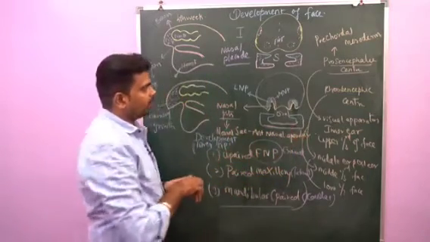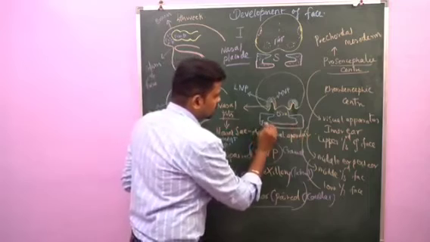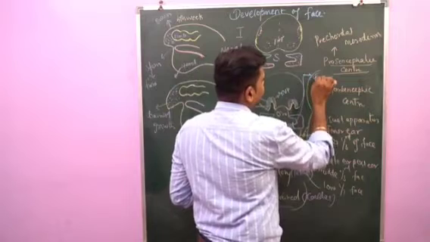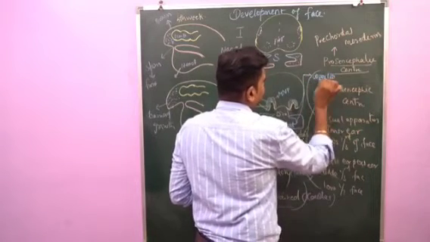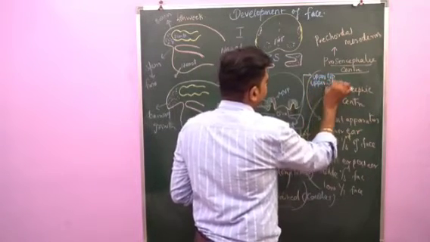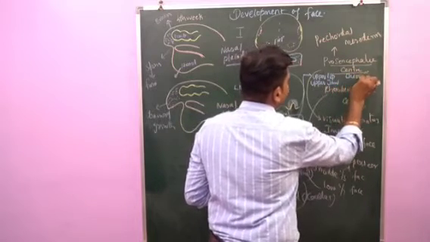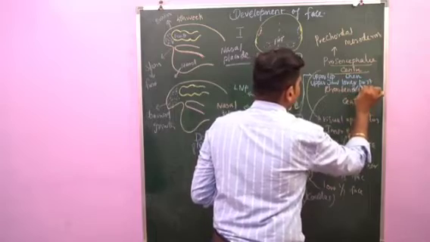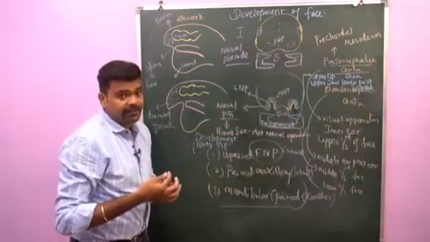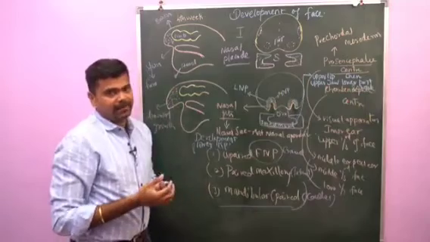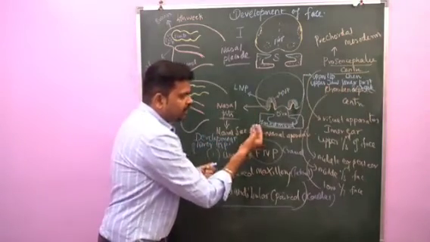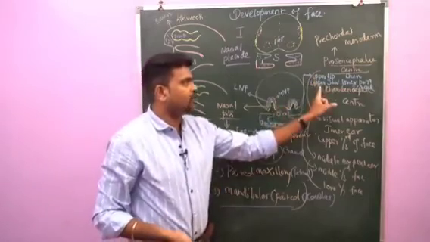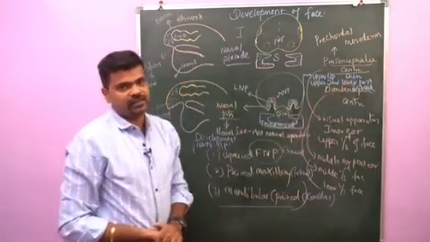As a result, the fused mandibular arch gives rise to upper lip, upper jaw, chin and lower part of cheek. You can say these are the derivatives coming from the paired mandibular processes. So the paired mandibular processes fuse in the midline and give rise to upper lip, upper jaw, chin and lower part of the cheek.